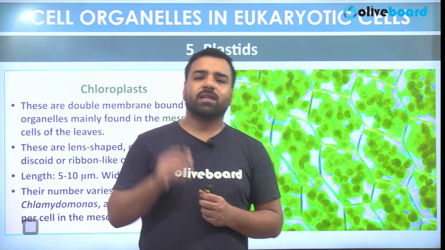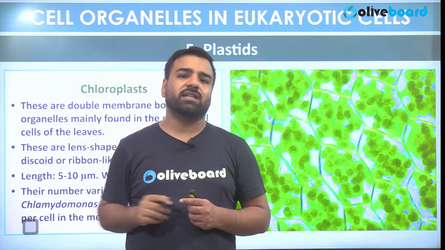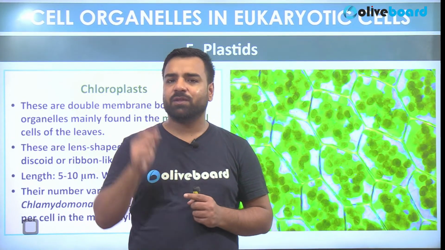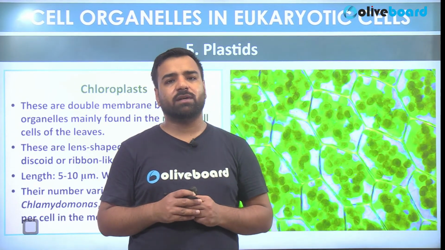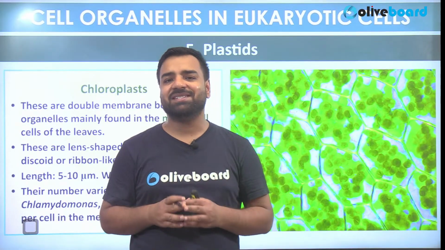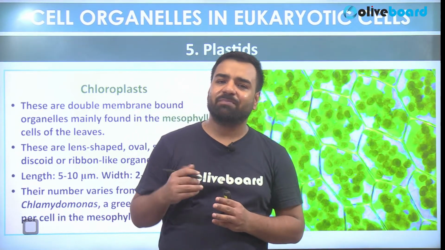Please tell me which of the following is known as kitchen of the cell. Option number A, mitochondria. Option number B, vacuole. Option number C, chloroplast. Or option number D, Golgi apparatus. Let me see who is going to give the correct answer, and I'll personally reward you there.